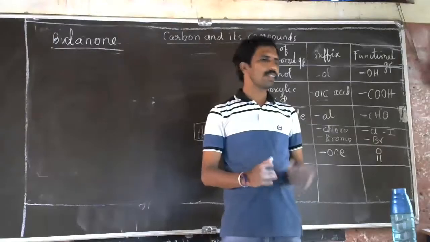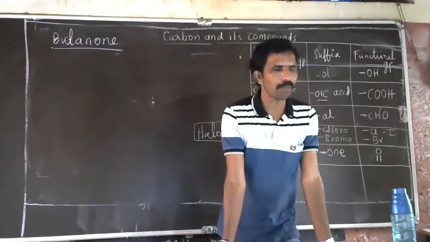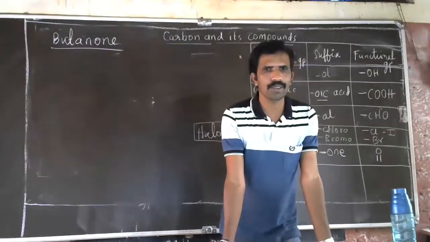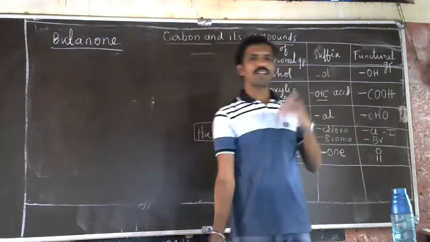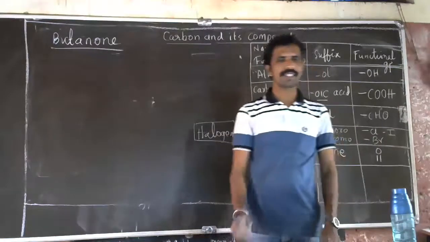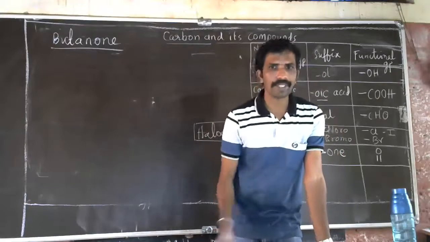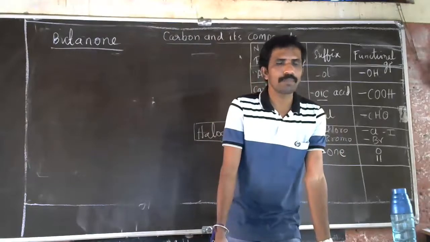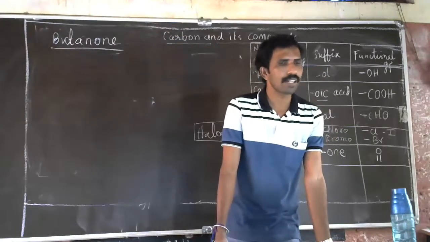When you understood something, like in the metals chapter, we learned calcination and roasting, that has to be revised regularly. Otherwise, you will forget very fast. Like this, in this chapter also, whatever the unique properties of carbon are, that is an important part of the lesson that you have to remember: tetravalency, isomerism, catenation, all that.